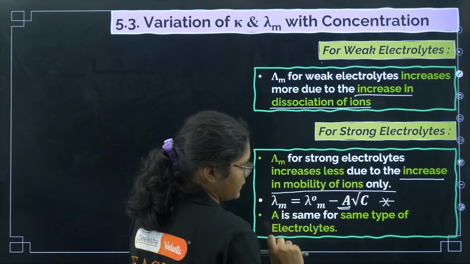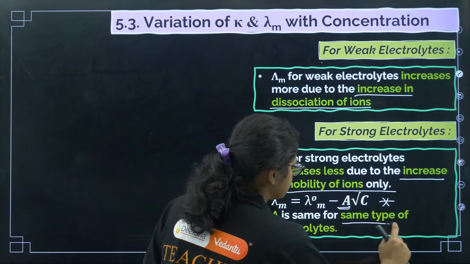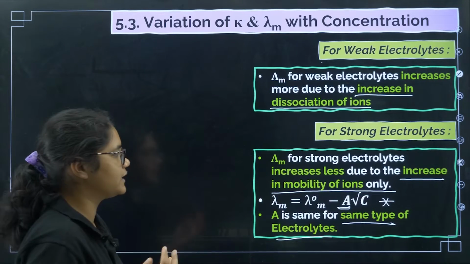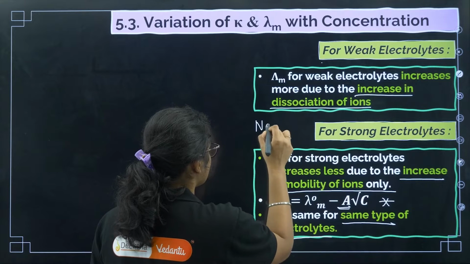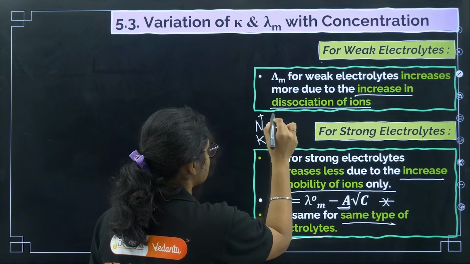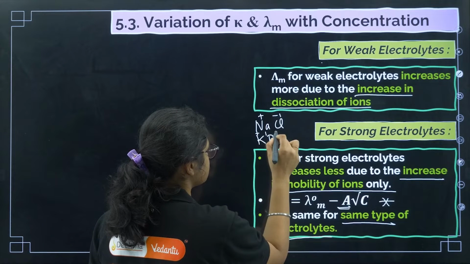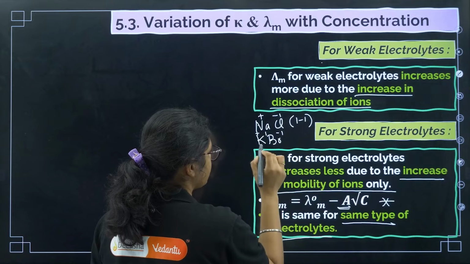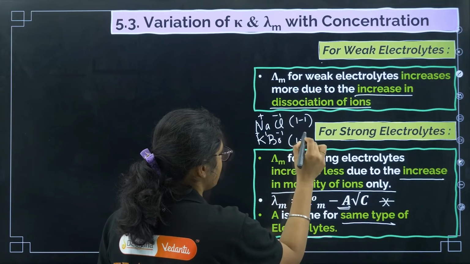This A is a constant. A is the same for the same type of electrolytes. What do you mean by the same type of electrolytes? Suppose I give you NaCl and KBr. This is plus 1, this is minus 1, this is plus 1, this is minus 1. So I'll call it a 1,1 electrolyte. KBr is also called a 1,1 electrolyte.